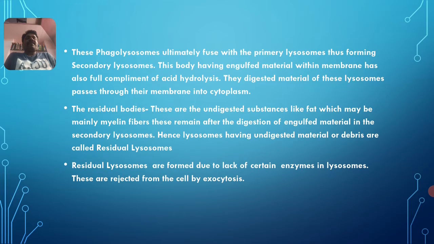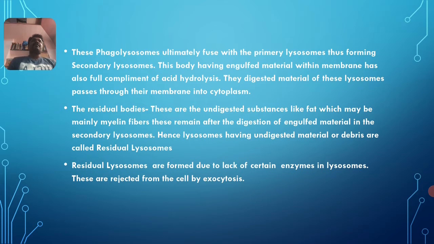This body, having engulfed material within the membrane, also has a full complement of acid hydrolases.